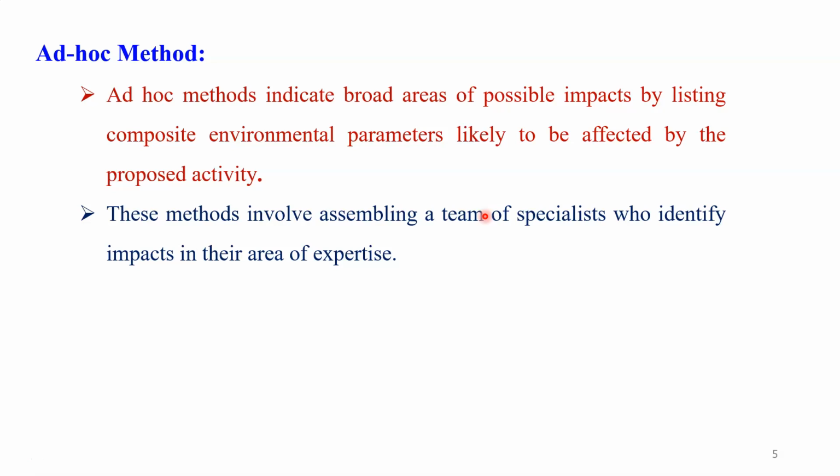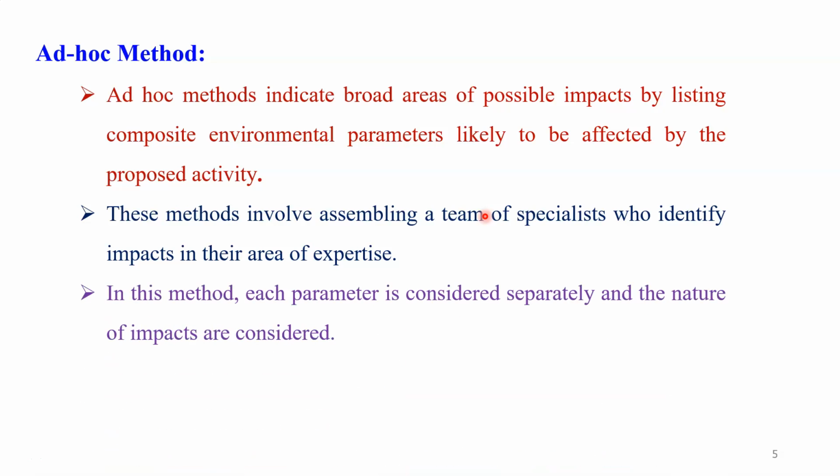And when we carry out the assessment of a project in such a way by using the ad hoc method, then definitely it will be very useful to highlight what the impact of that particular development project will be on the environment, or any part of the environment. For that purpose, this method is very useful. In this method, each parameter is considered separately. This is a very important feature, because each parameter, and the nature of the impact, are also considered separately.